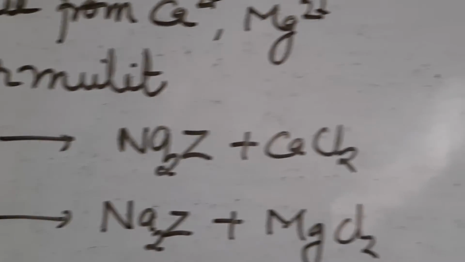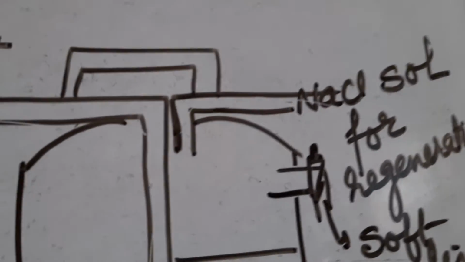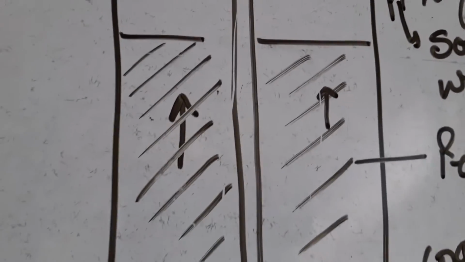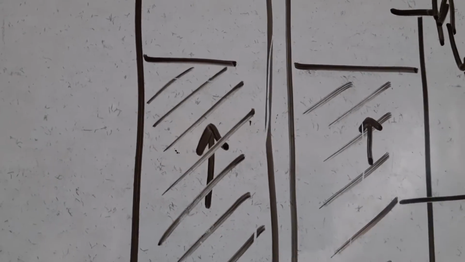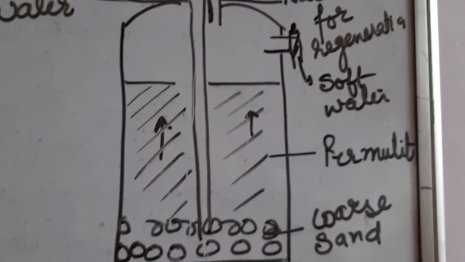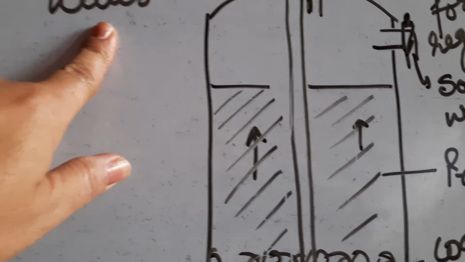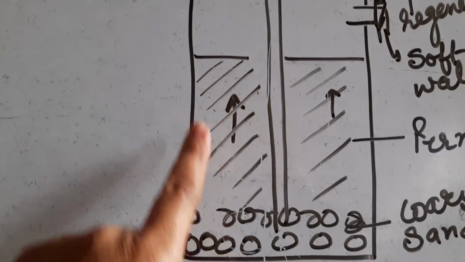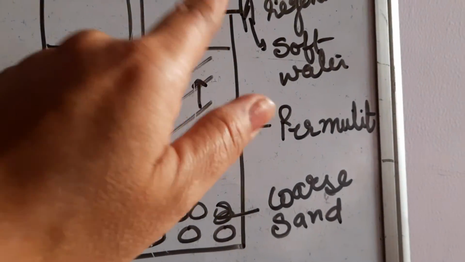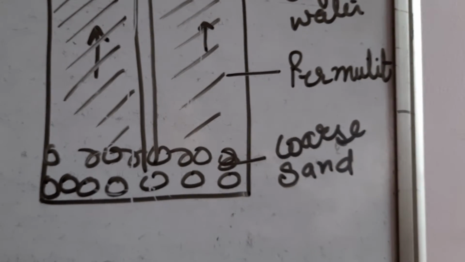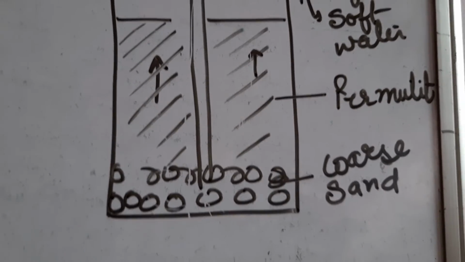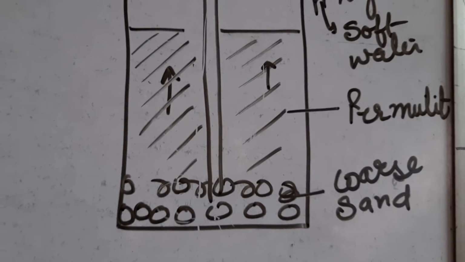So the purpose of spraying sodium chloride is to regenerate the zeolite or permutit. From hard water, calcium and magnesium ions are absorbed here, and sodium chloride helps in regeneration of permutit and zeolite. So this is all about the removal of hardness by the inorganic ion exchanger method.